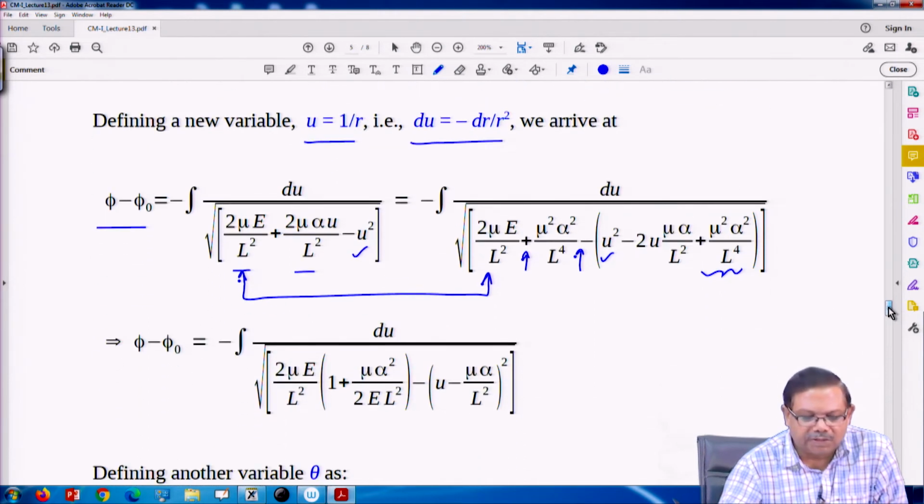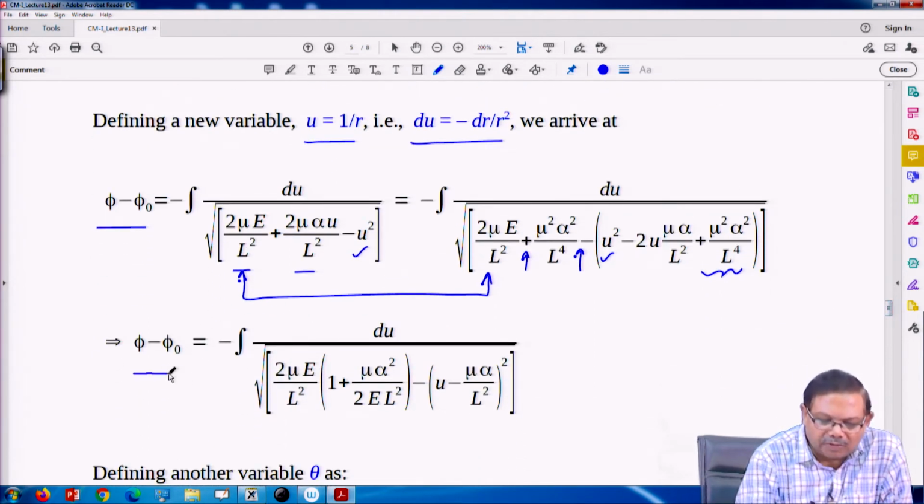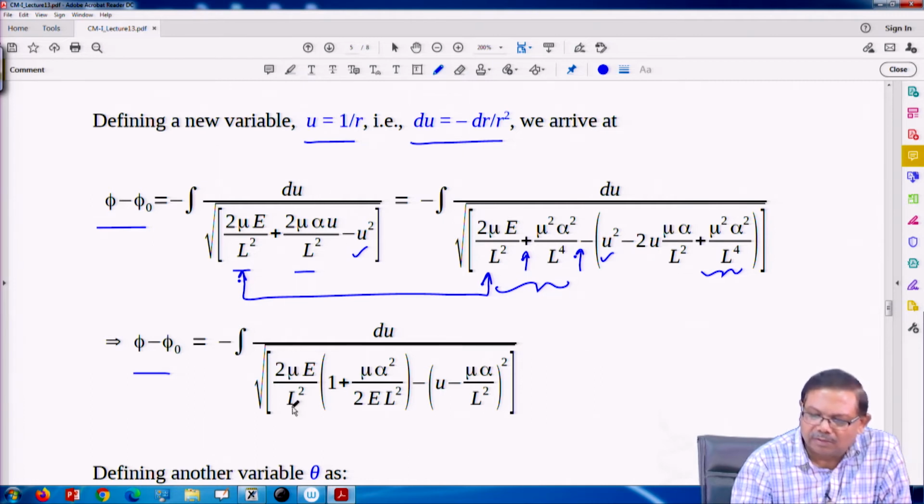So, once it is done, phi minus phi naught can be written as integral over du, and from these two terms I take 2 mu e by L square common. So, 1 from here and mu alpha square, L square has gone out.